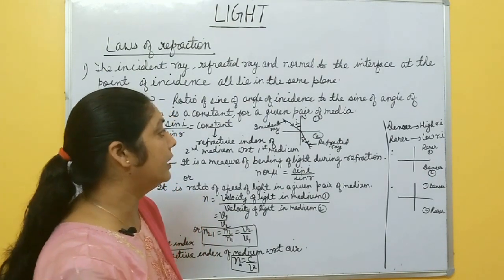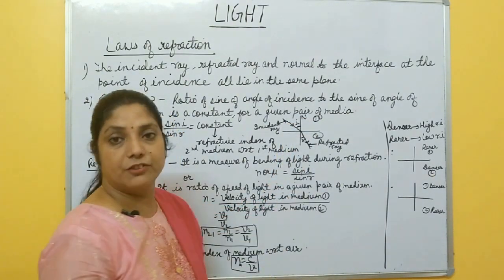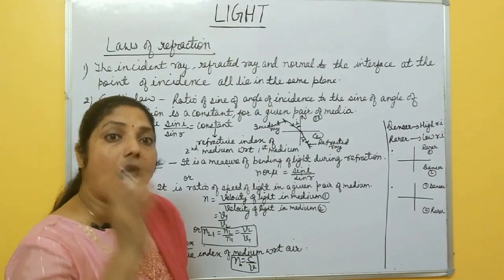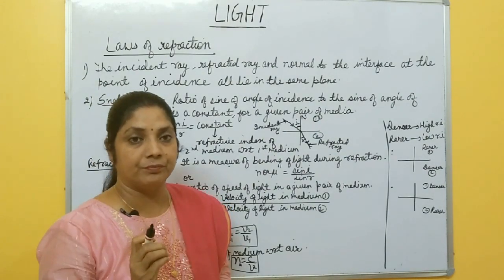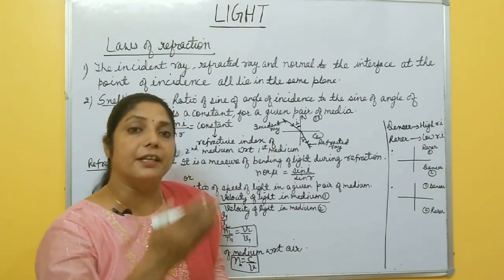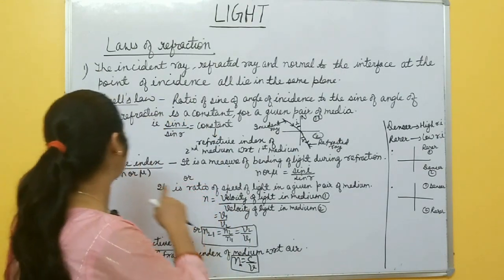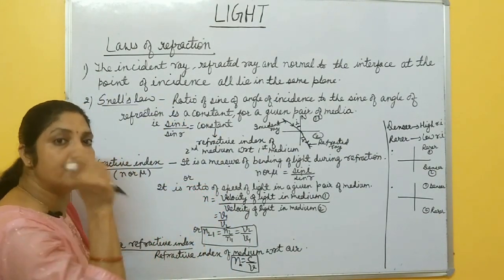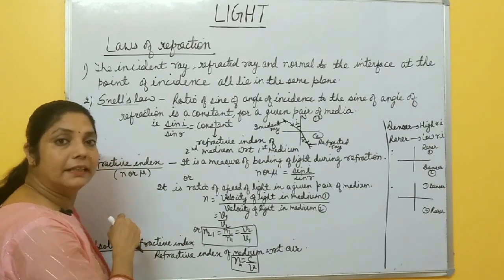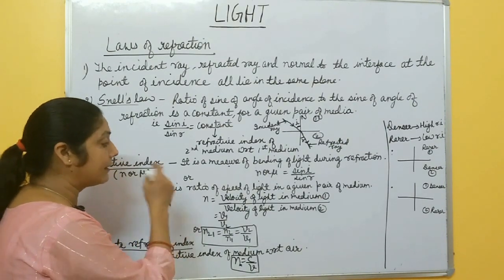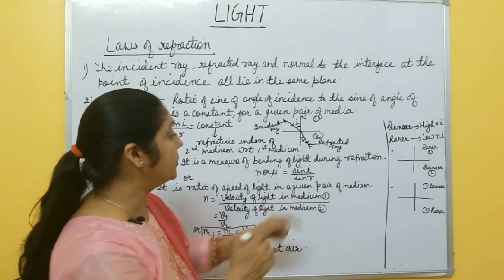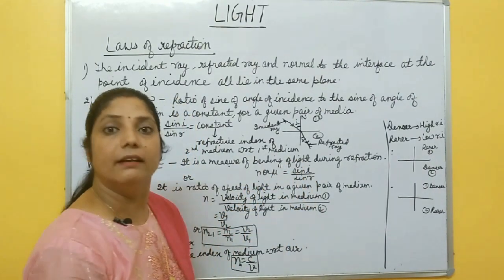Refraction means bending of light, change of direction of light. How much light is bending, how much it deviates from its original path, that measurement is called refractive index. This is the physical meaning, and mathematically refractive index is equal to sin i by sin r.